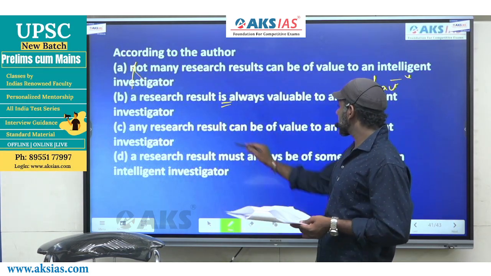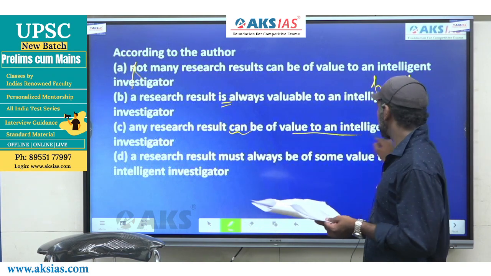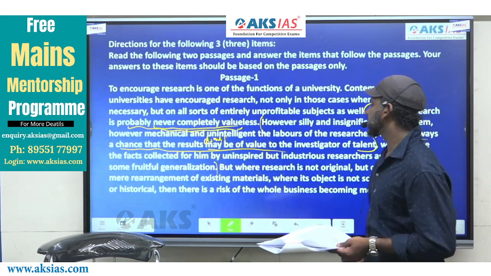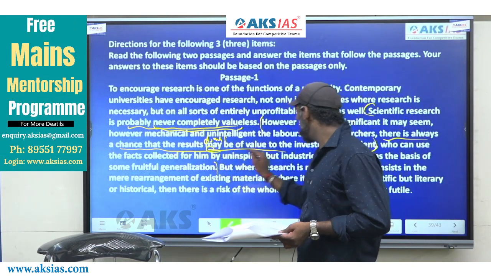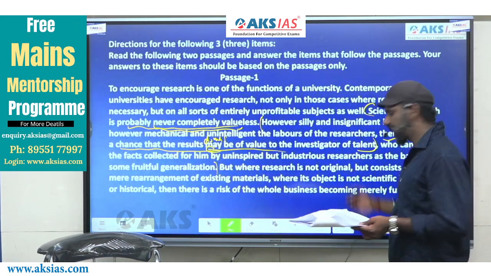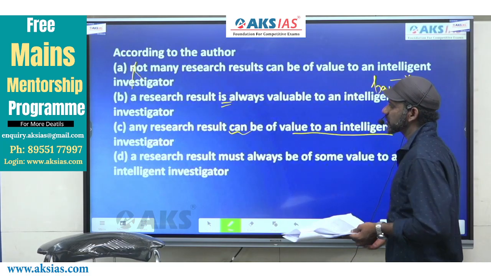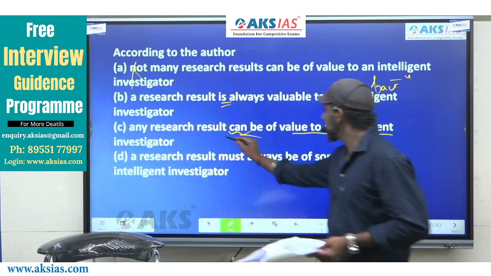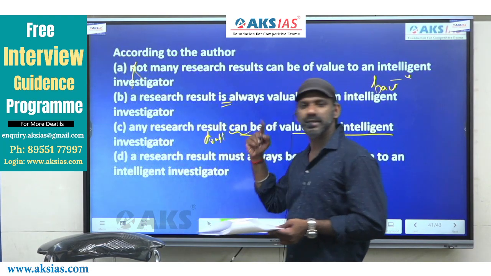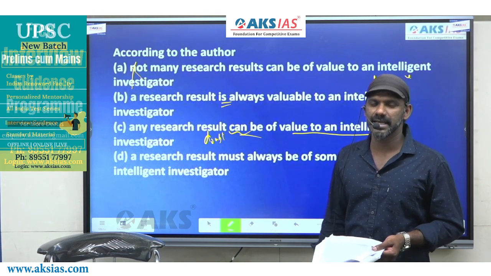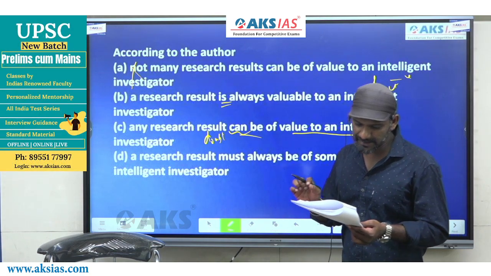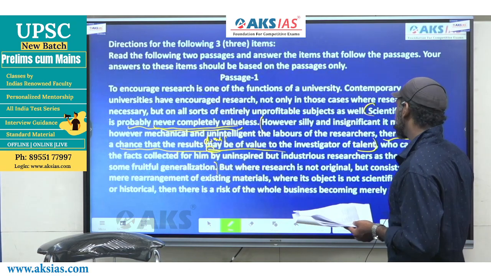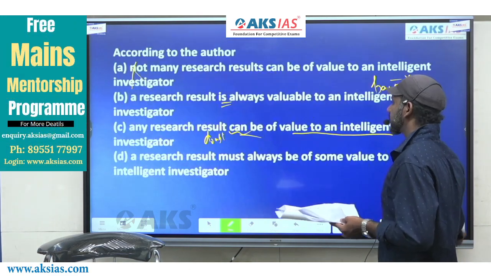Come to C. Any research result can be of value to an intelligent investigator. There it says, there is always a chance that the results may be of value to the investigator of talent. Come to the same option. Any research result can be of value to an intelligent investigator. Doubt. Doubt and doubt go together actually. Right? And the paragraph says, the investigator of talent.